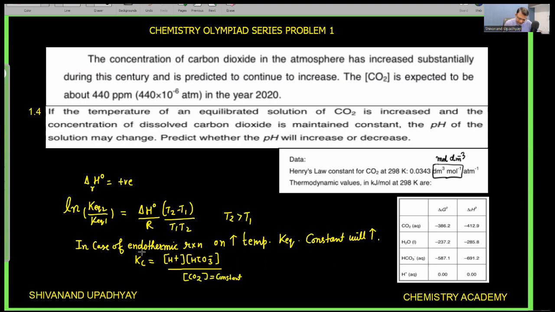And we know that Kc is going to increase. If Kc is increased, it means that H+ ion concentration is going to increase and bicarbonate ion concentration is also going to increase. Since pH is minus log of H+ ion concentration, pH is inversely related to it. So if H+ is going to increase, pH is going to decrease. pH will decrease for this reaction.